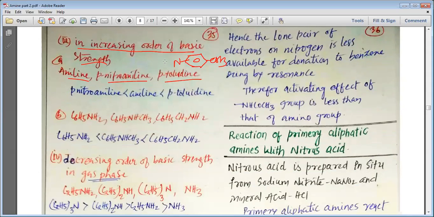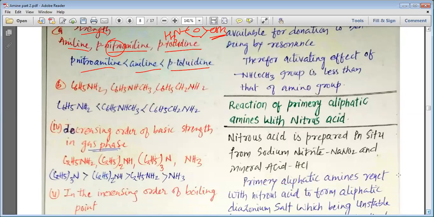So we are well aware that CH3 group increases the basicity, whereas here a nitro group is present which decreases the basicity. So para-toluidine is more basic than aniline, and para-nitroaniline is less basic than aniline, and that is why para-toluidine is the most basic, then aniline, and then para-nitroaniline.